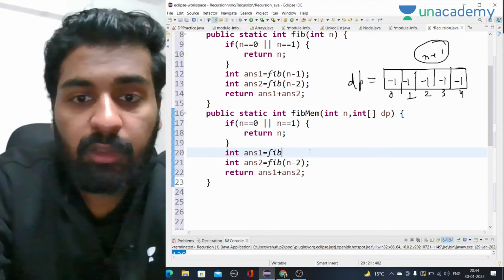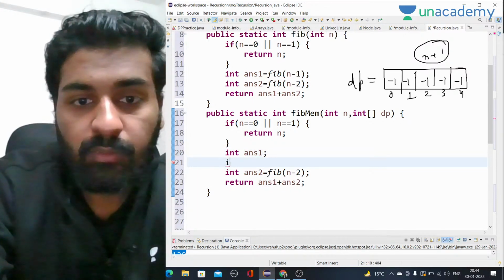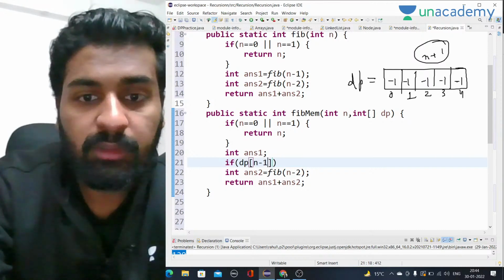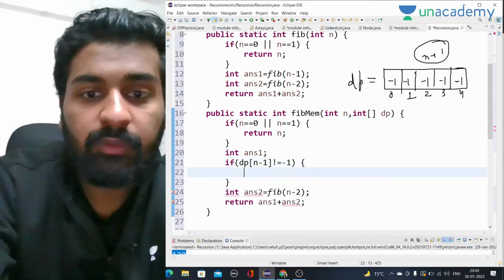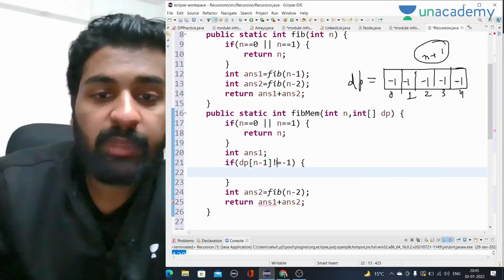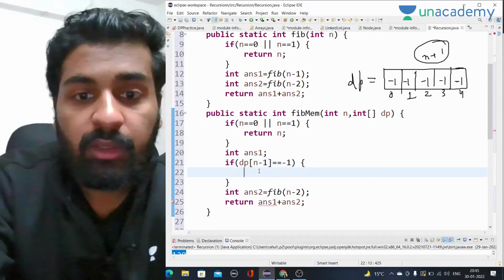From here we will take answer 1. If dp of n minus 1, because we are talking about n minus 1, is not -1, then we will directly return it. Or if it is -1, what we will do is call for recursion.